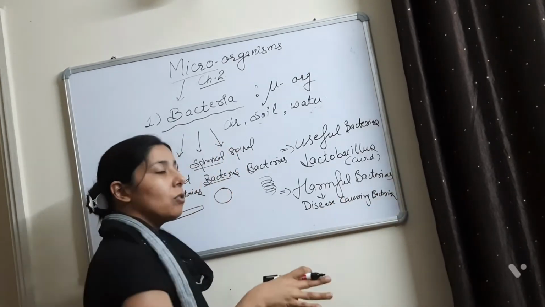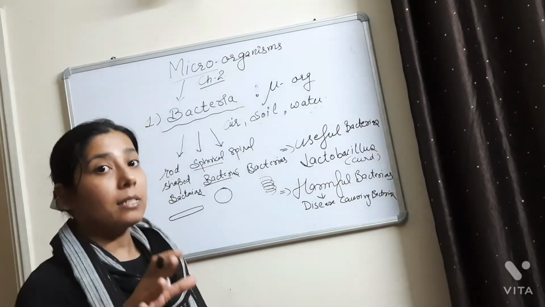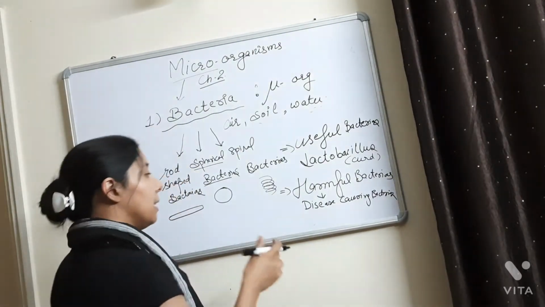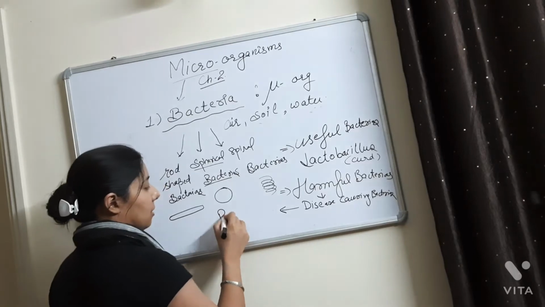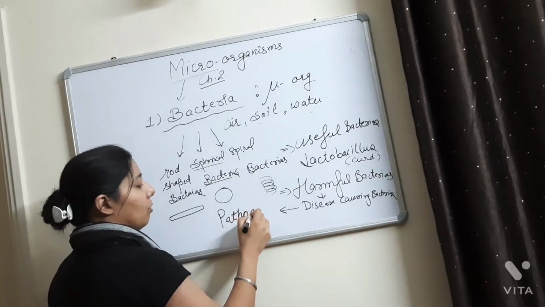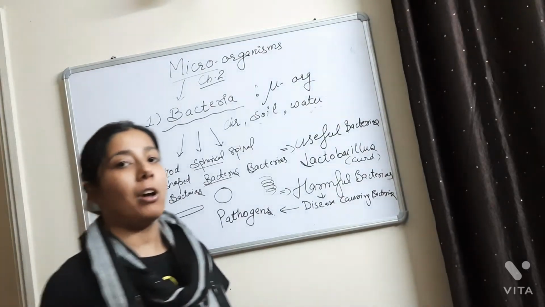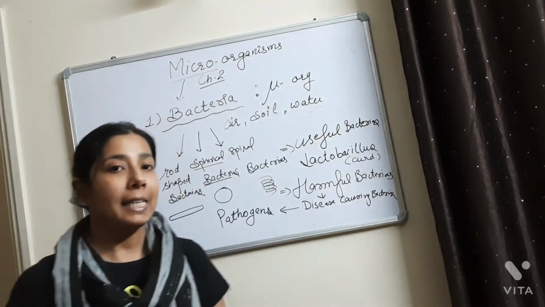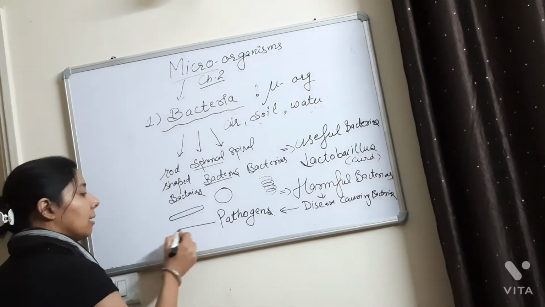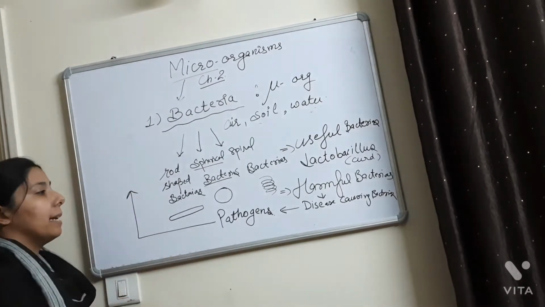And all the disease causing bacteria or the disease causing microorganisms, they are known as the pathogens. What are they known as? They are known as the pathogens. So what are the diseases which are caused by the bacteria? I tell you now about the diseases which are caused by bacteria.